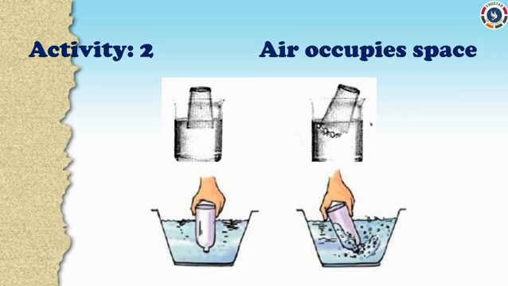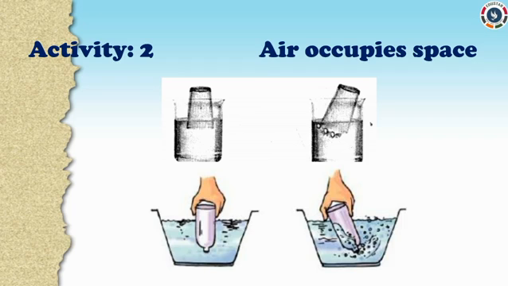Was it easy? Dear children, you can do this activity in your home. It was difficult to push the tumbler straight down as the tumbler contained air. The air did not allow water to enter the tumbler, making it difficult to push it in water.